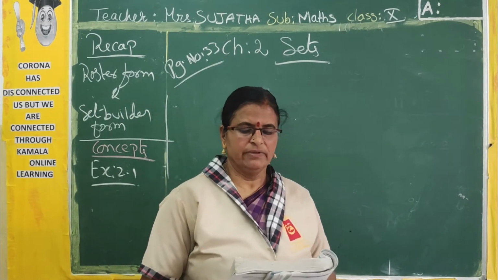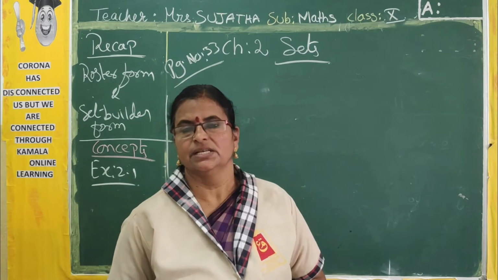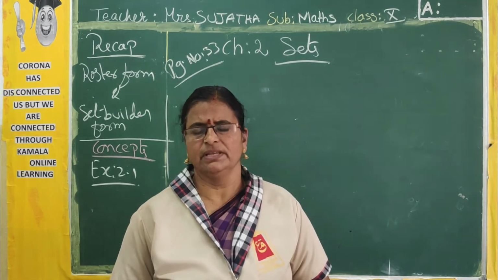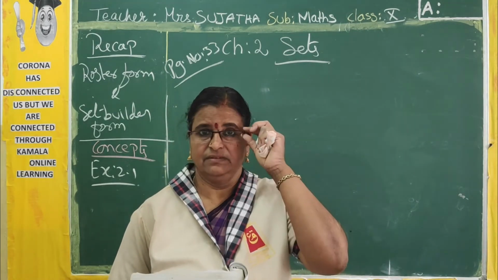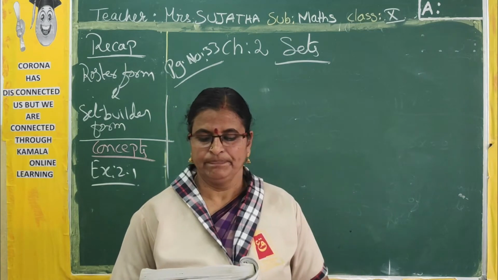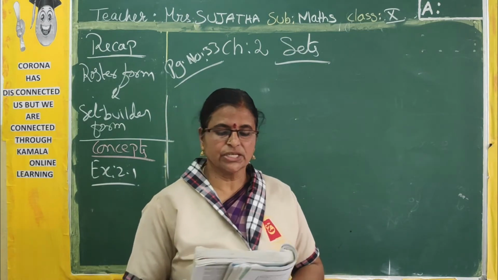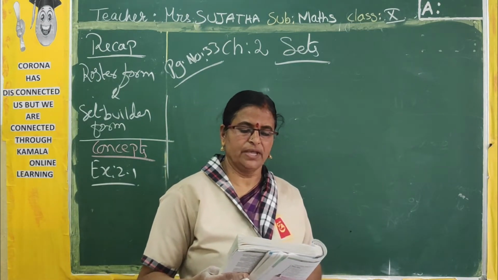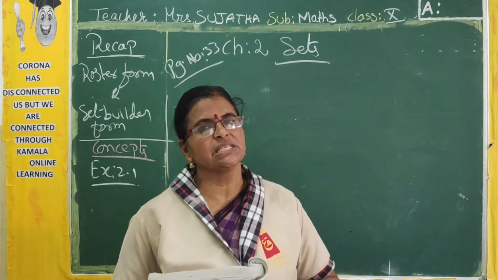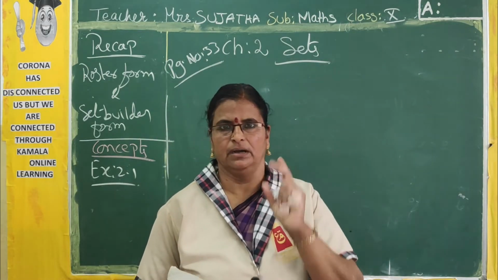Now first one, which of the following are sets? What does it mean? You have to write which are sets and which are not sets. See, the collection of all the months of a year. Set means here we have to take only finite months.